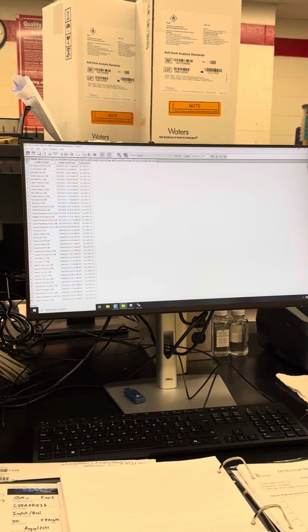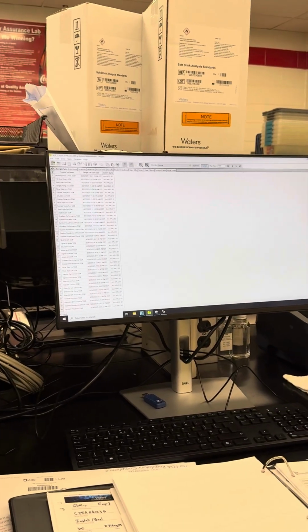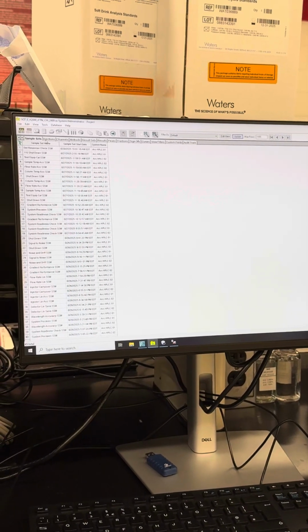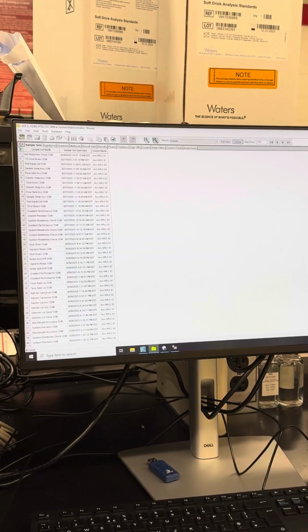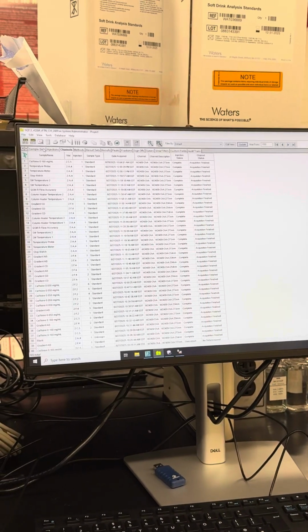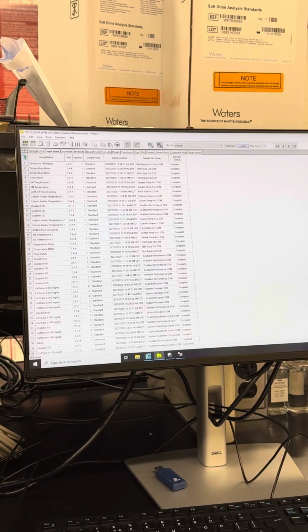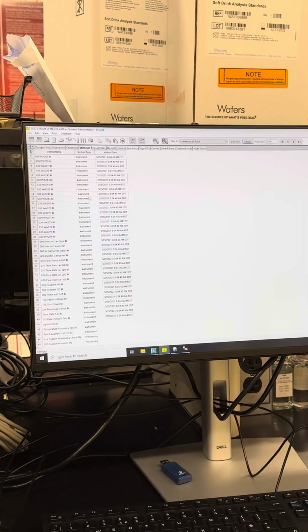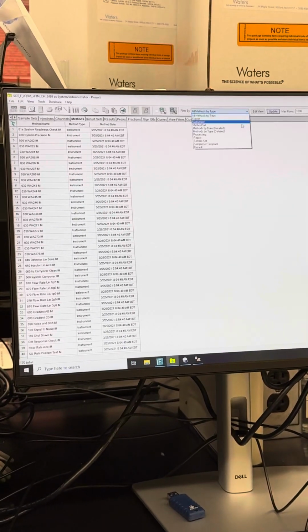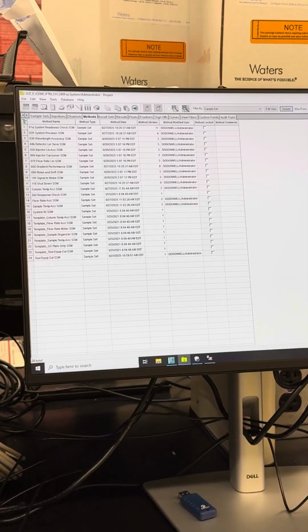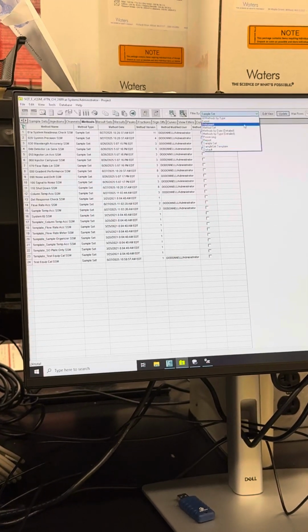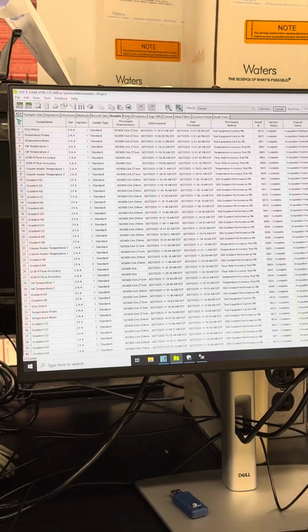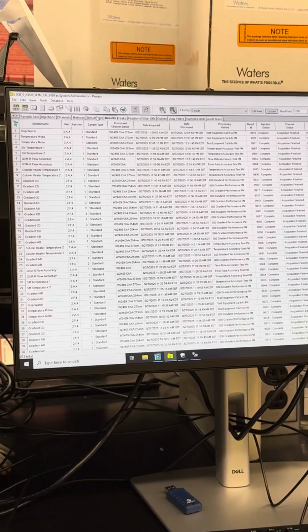Okay. So on this left side here, we just ran this detector response today at 10:01. These three tabs are going to be your unprocessed data. So this is where it'll go. This right here is going to be your different methods that we went over. You can also sort them, so if you only want sample set methods, you can go, I only want sample sets. There it is, cool. I only want instrument methods, there they are. Things like that. And then these tabs here are going to be your processed results.